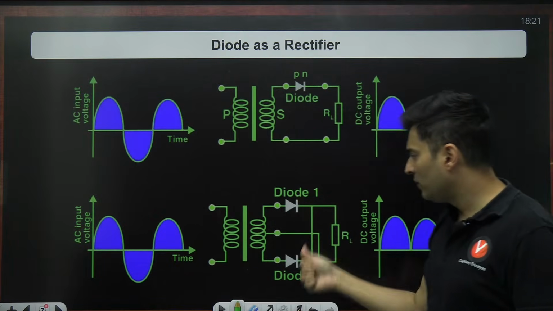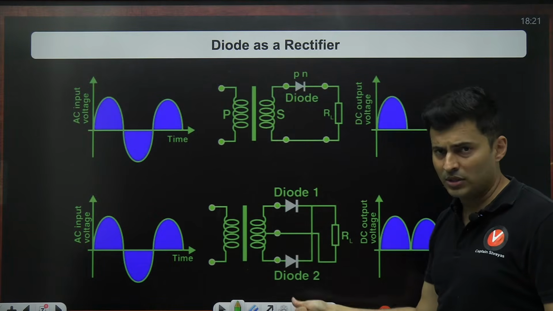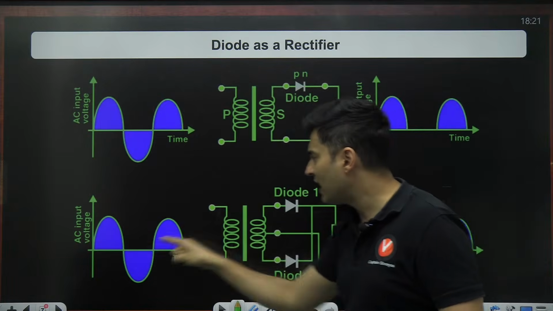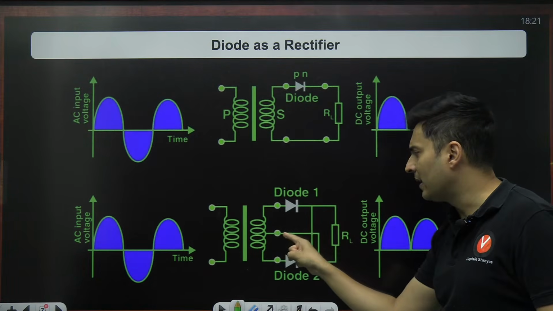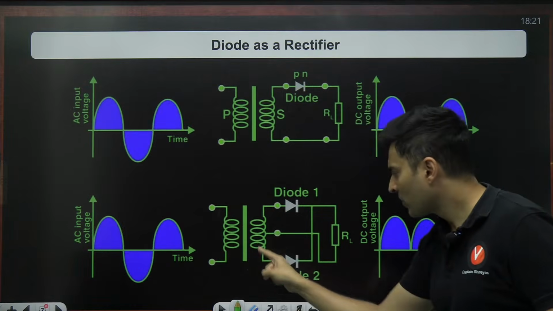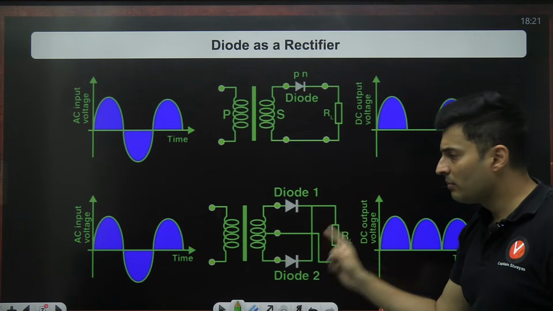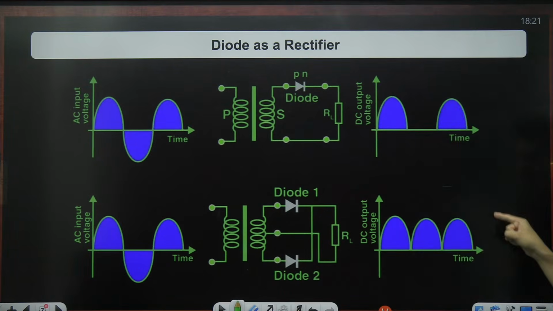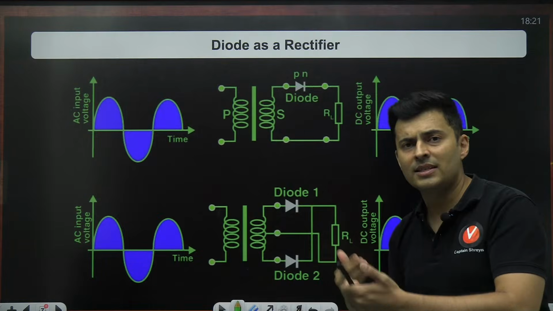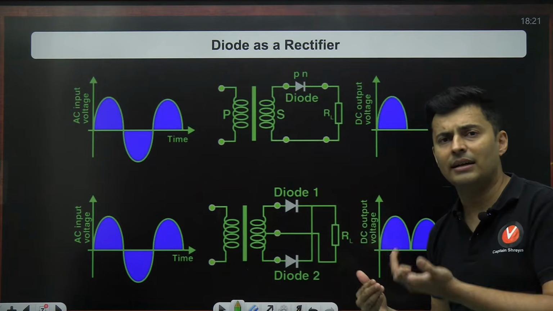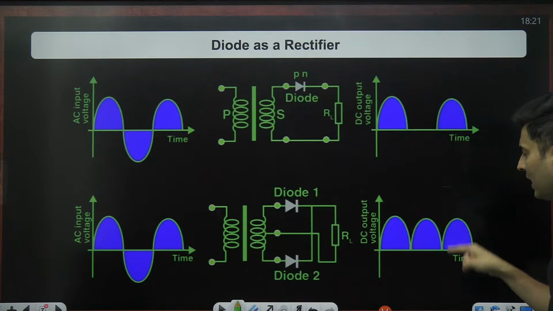But in the case of a full wave rectifier, where you have two diodes, in the positive cycle one of the diodes will conduct, and in the negative cycle the other diode will conduct. Both diodes take turns one after the other in conducting, and you're always getting an output.